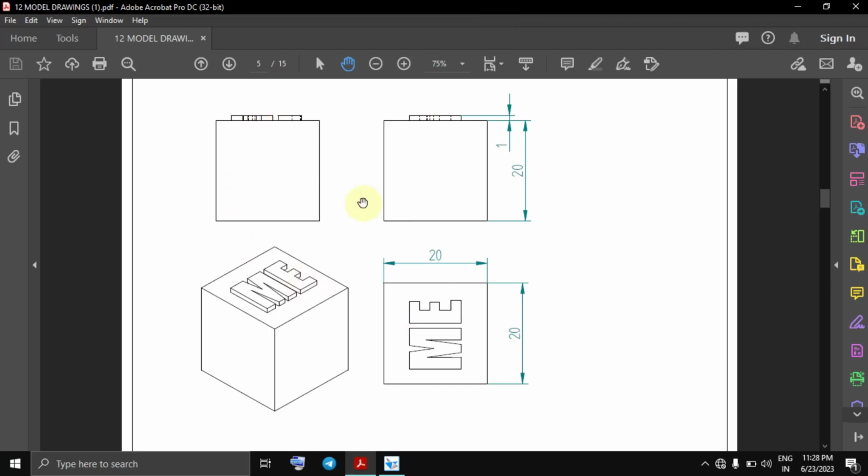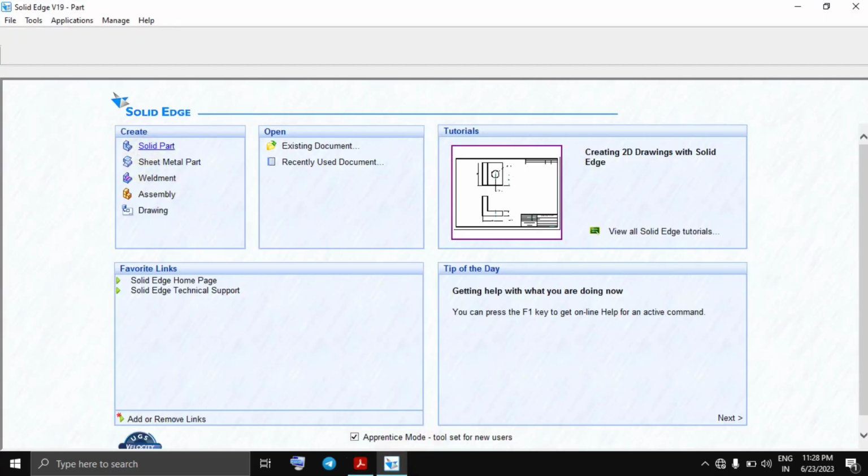The second model we have to make in the same experiment is this cube of 20, 20 and 20 length, width and height, and on top of that 1 mm ME is to be returned. So this is also very simple.